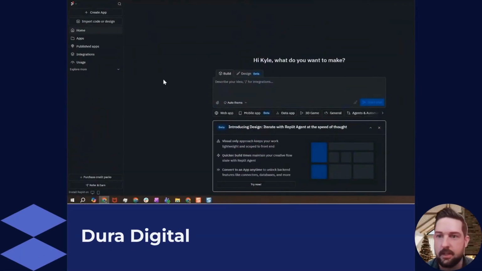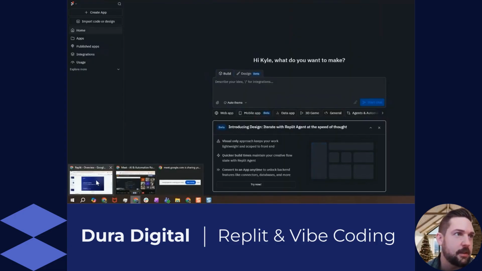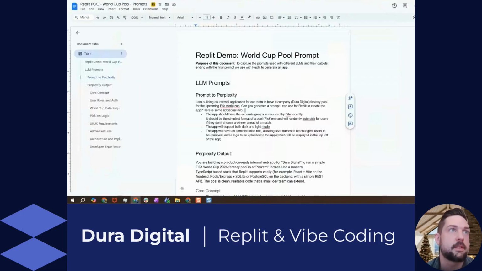So this is the starting point if you're going to create an app with Replit. It gives you some options on whether it's a data app, a game. You can do design first, which of course, if we were building software, we would ideally do. Just have mock-ups and things before we actually start building anything. I'm going to pull a prompt that I've set up.